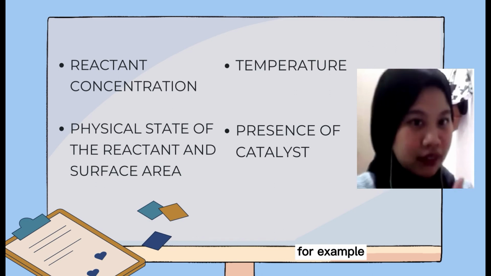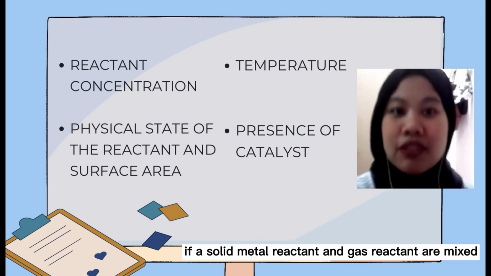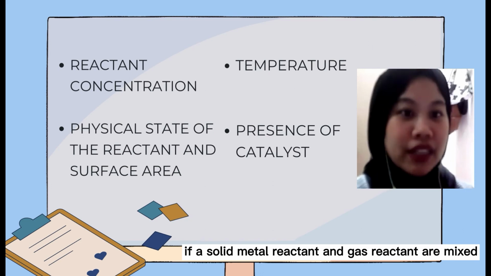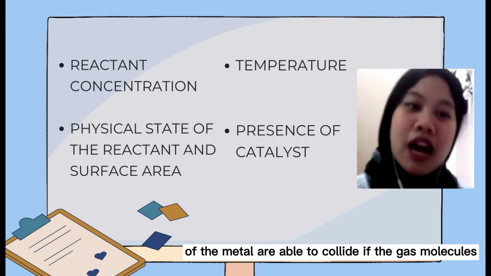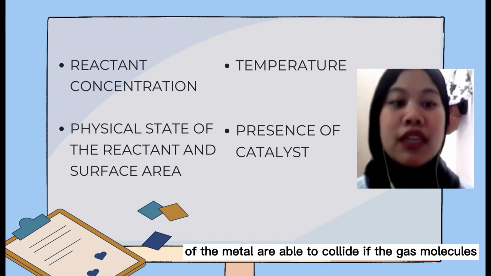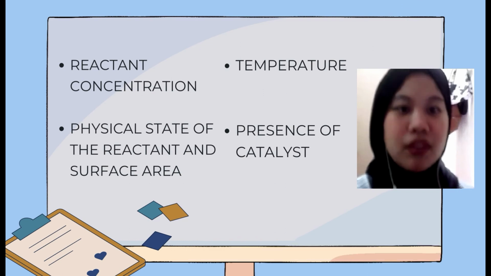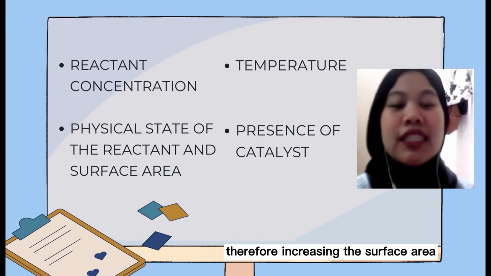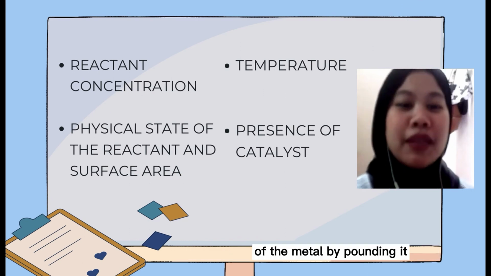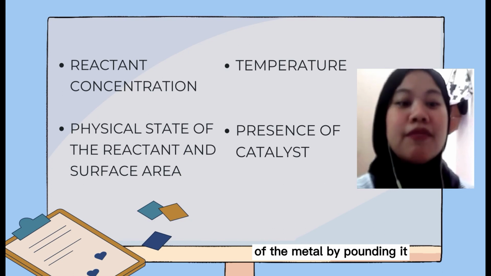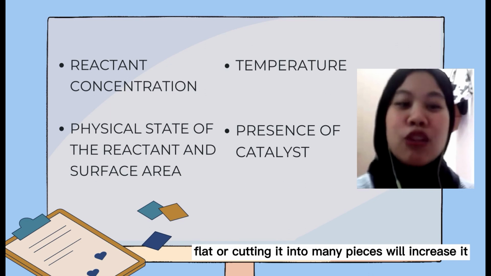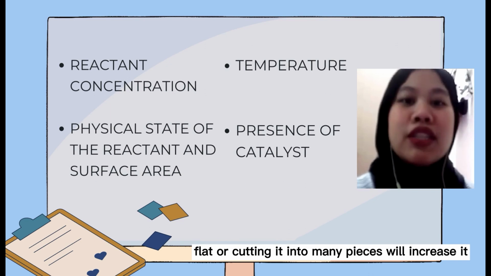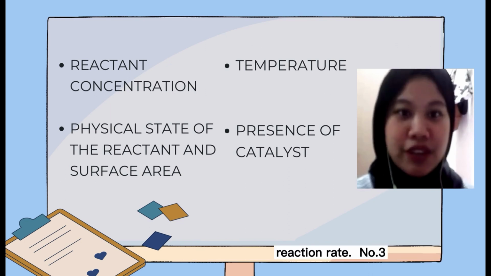For example, if a solid metal reactant and gas reactant are mixed, only the molecules present on the surface of the metal are able to collide with the gas molecules. Therefore, increasing the surface area of the metal by pounding it flat or cutting it into many pieces will increase its reaction rate.